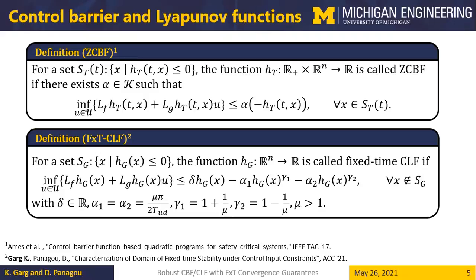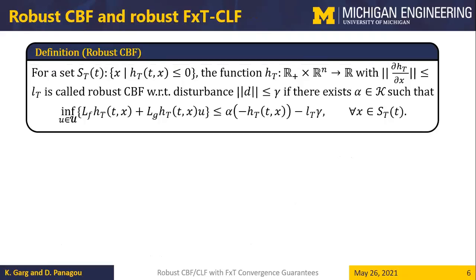So inspired from these two definitions, we can define the notion of first, robust control barrier function. So a function h subscript t is called a robust control barrier function if it satisfies this inequality along the system trajectories, where the difference from the control barrier function definition is the introduction of this new term, where L subscript t is the Lipschitz constant of the function h subscript t, and gamma is the upper bound on the disturbance.